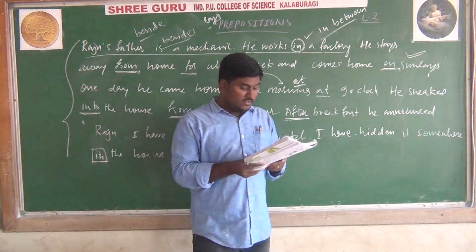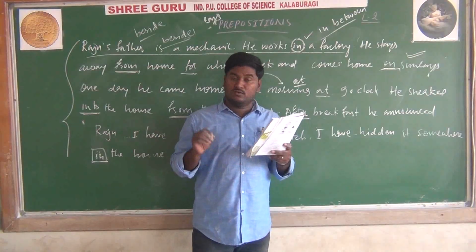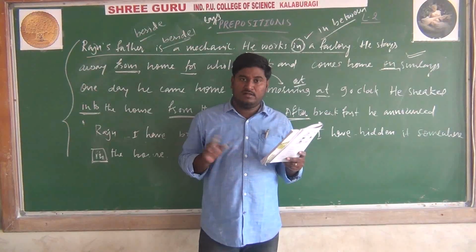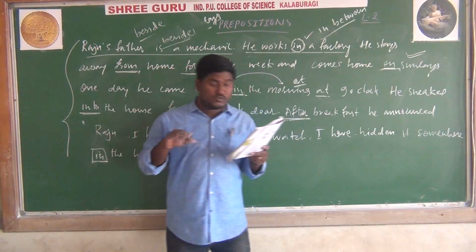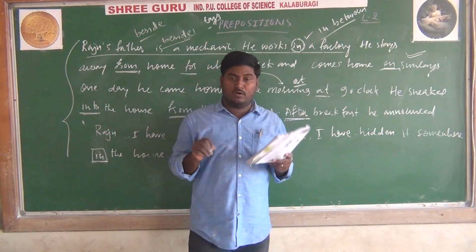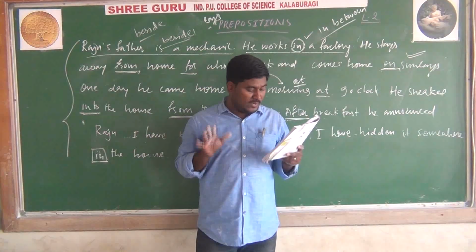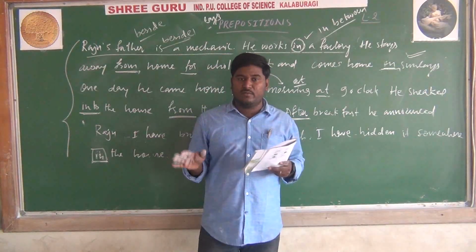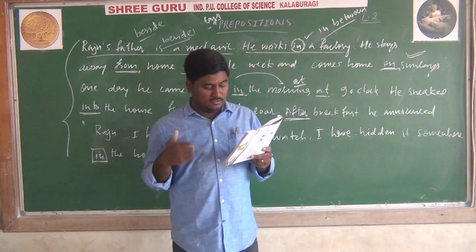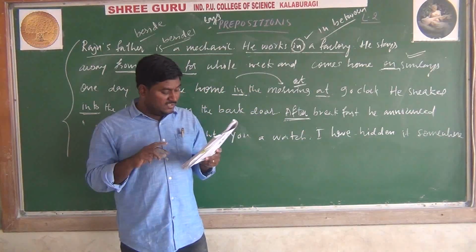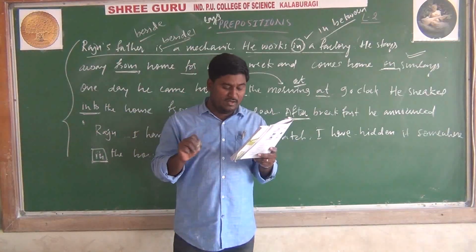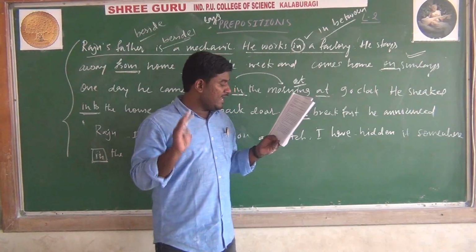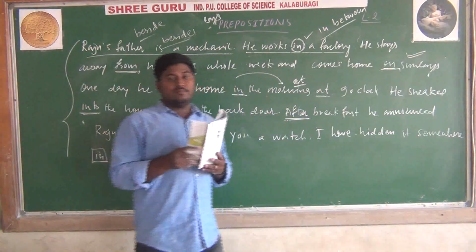Next one. A little girl who had been told that Lincoln was not very good looking was taken by her father to see the president at the White House, not on the White House. Lincoln chatted with her for a while, not with a while, in his gentle, humorous way. Suddenly the girl called out, "Daddy, he is not ugly at all, he is just beautiful." So what are the prepositions we should use here? By, at and for. So these are the prepositions.